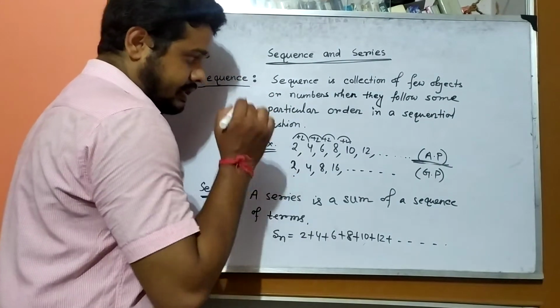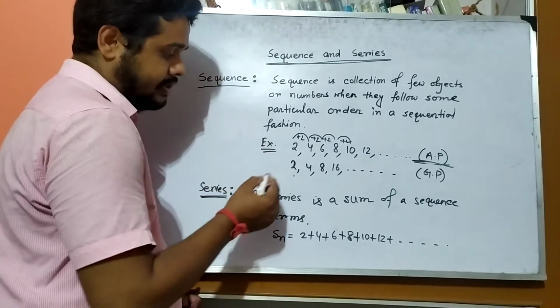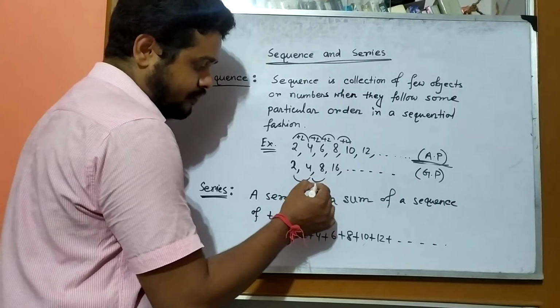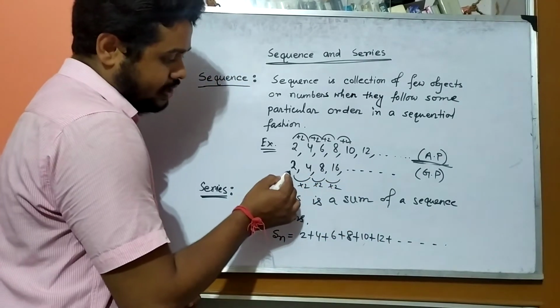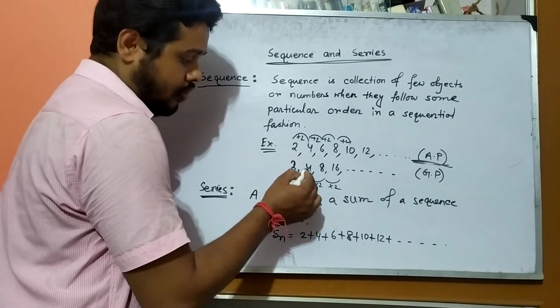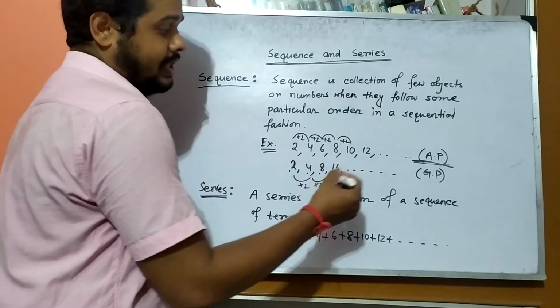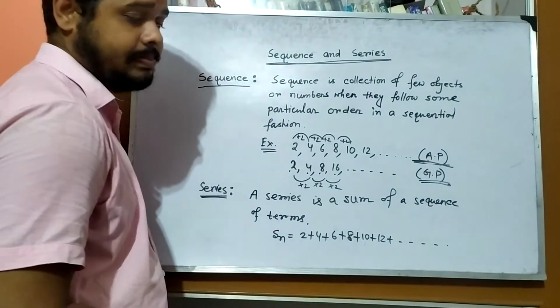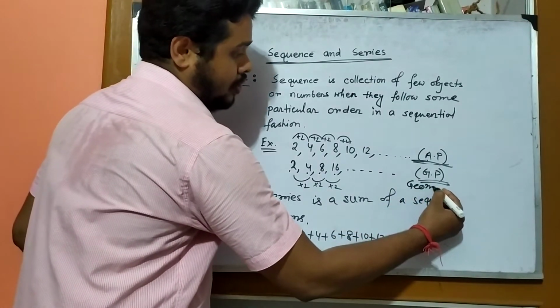And this is called a geometric progression. You can see this time each number is multiplied by 2 to get the next number. See, 2 into 2 is 4, 4 into 2 is 8, 8 into 2 is 16. So they are called GP. AP means arithmetic progression and GP means geometric progression. Okay.